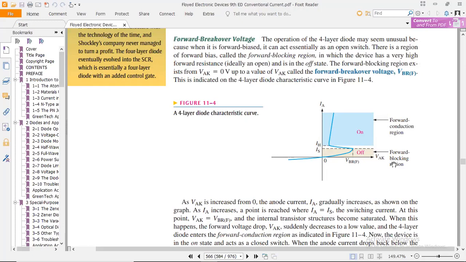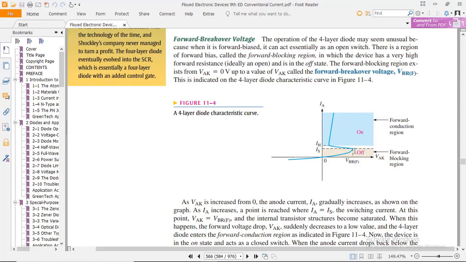The region in which this four-layer device does not conduct is the forward blocking region, which we can also call the breakdown region. In this region, the four-layer diode or thyristor cannot conduct current from anode to cathode.